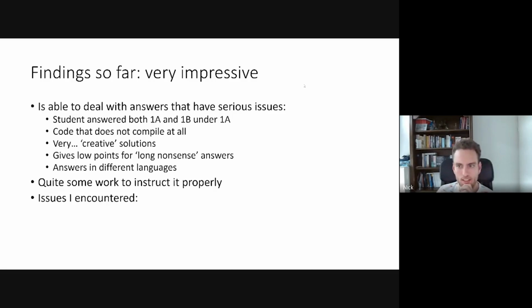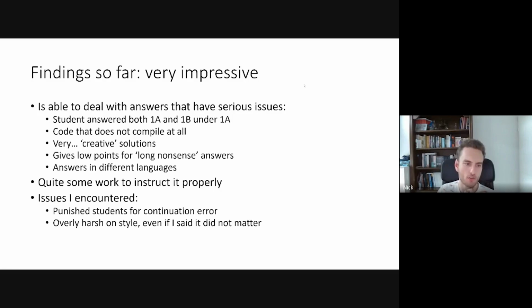Some issues that I encountered are that, for example, it punished students pretty hardly for continuation errors. I had some situations where part B depended on part A, but I told the students you can just make part B without making part A, and just call the function that you should have made in part A. For some reason, ChatGPT kept punishing the student, even if I explicitly told it not to. But by making this more explicit and adding to the question-specific instructions that this should not happen, eventually it was possible to resolve this.